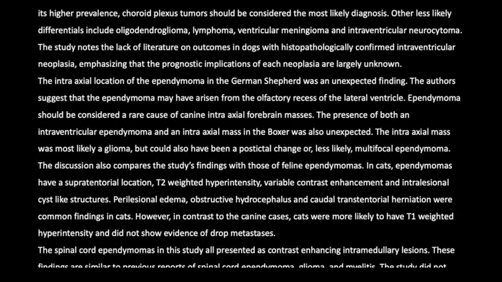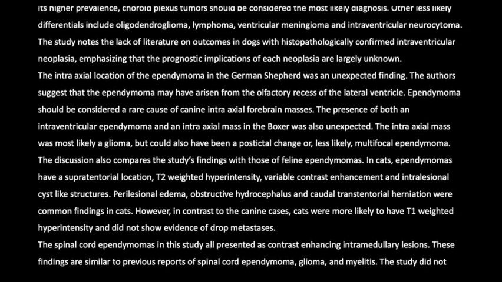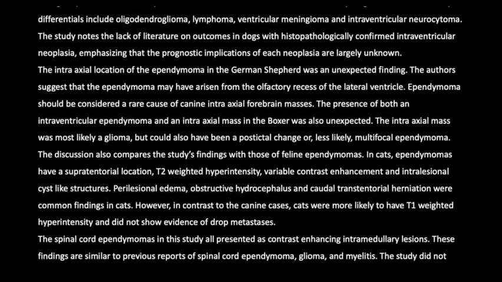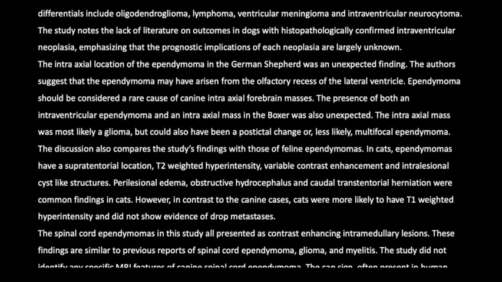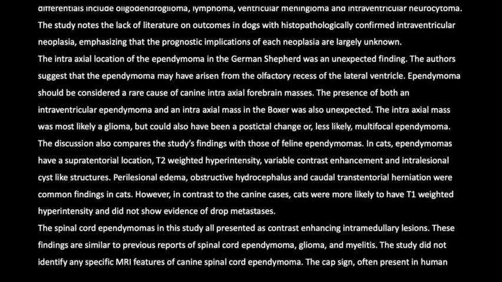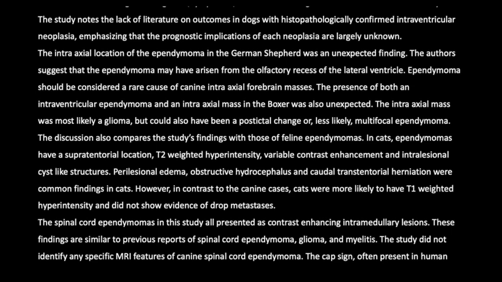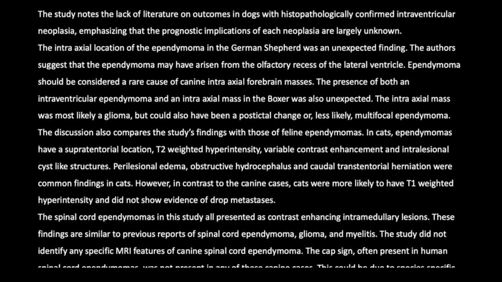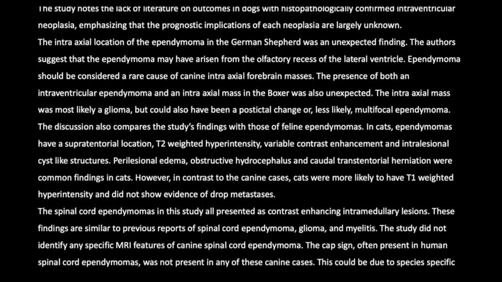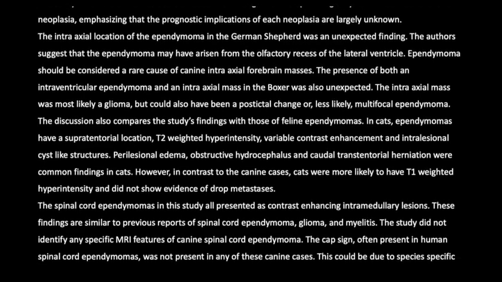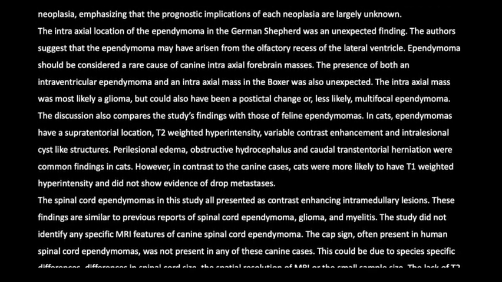The presence of both an intraventricular ependymoma and an intraaxial mass in the boxer was also unexpected. The intraaxial mass was most likely a glioma, but could also have been a postictal change or, less likely, multifocal ependymoma. The discussion also compares the study's findings with those of feline ependymomas.